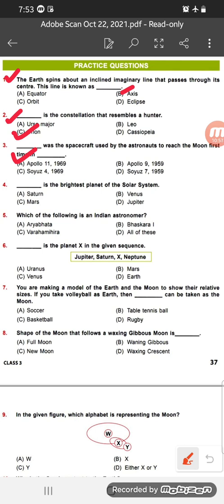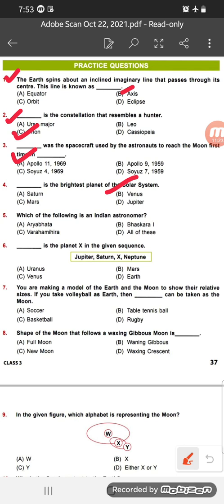Now number 4. Dash is the brightest planet of the solar system. So there are 8 planets we have learned. So among these 8 planets, which is the brightest planet? Saturn, Venus, Mars or Jupiter? Correct answer is Venus. Okay, Venus is the right answer. Venus is the brightest planet in the solar system.